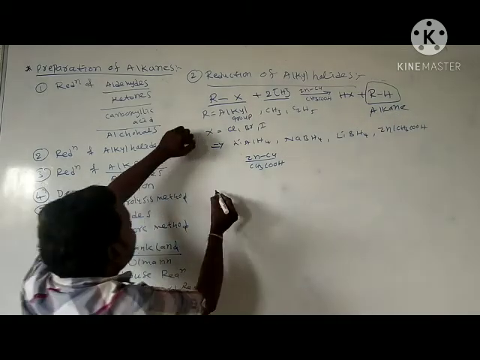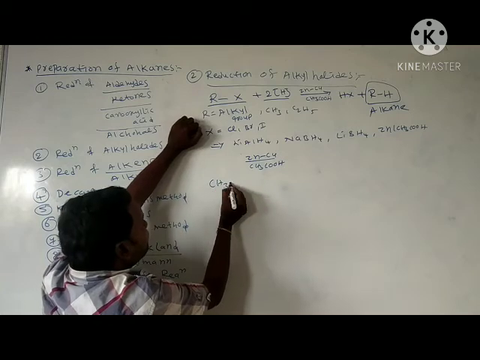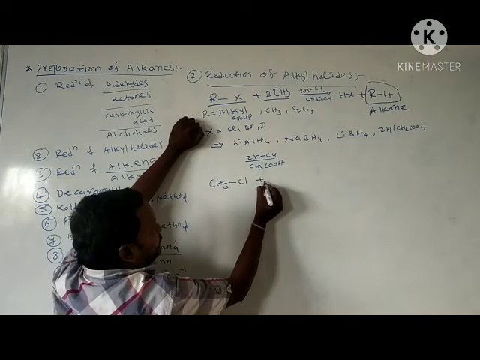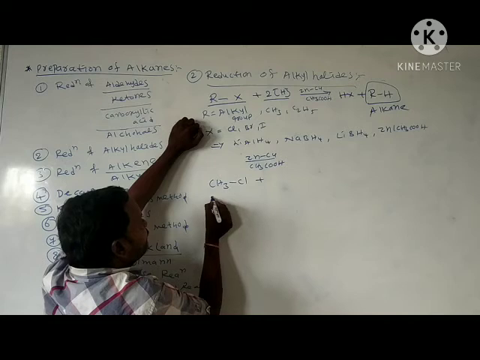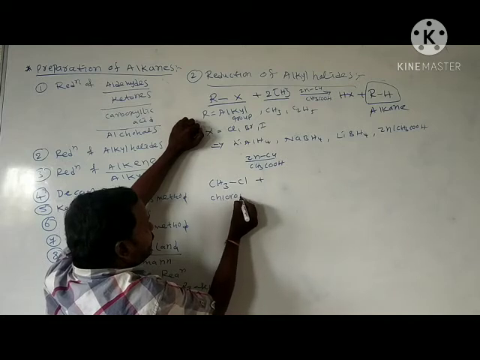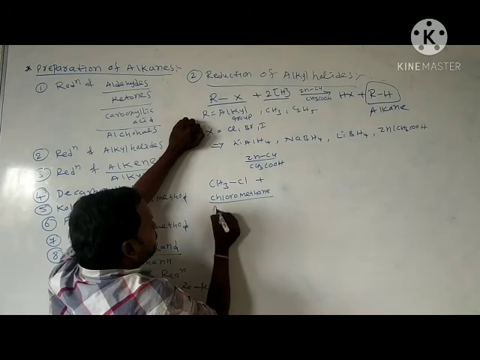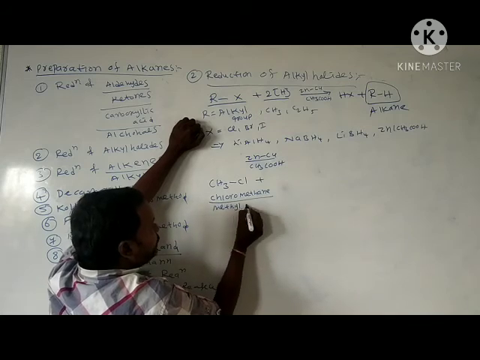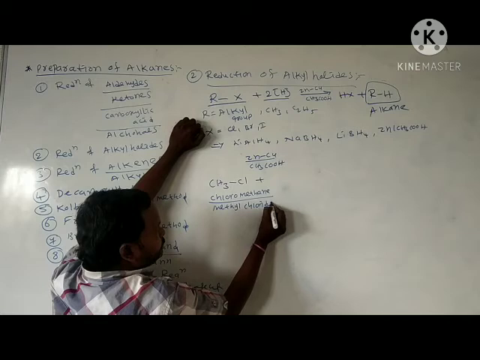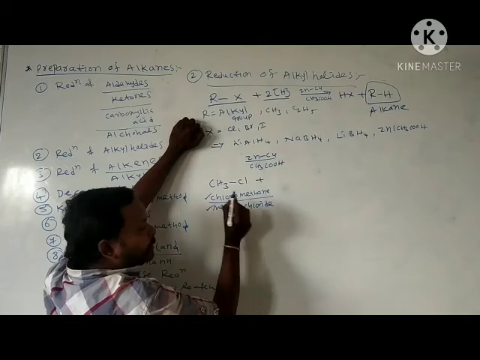Next, here I am taking the reaction of CH3Cl. The IUPAC name of this molecule is chloromethane, or methyl chloride as the common name.